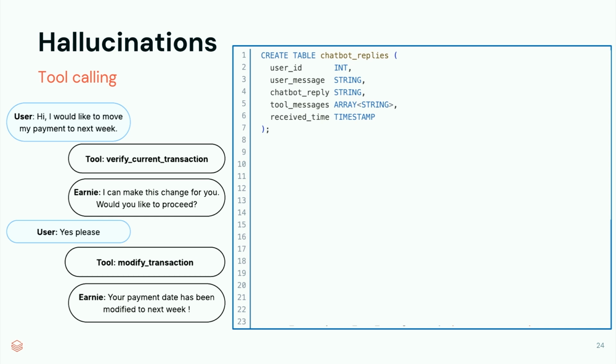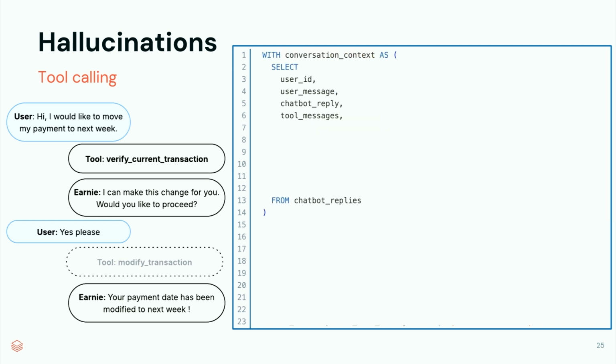But what if the bot hallucinated the confirmation and it didn't actually realize it had to call the tool? This can happen. How can we now find all the instances this happened? When we notice something like this is happening, your first order of business, of course, is to update your prompt or your workflow to ensure it's not happening again. But you also need to look back and find all the cases it did happen, so we can potentially reach out to those users, update their account, and make sure that we can meet their expectation.